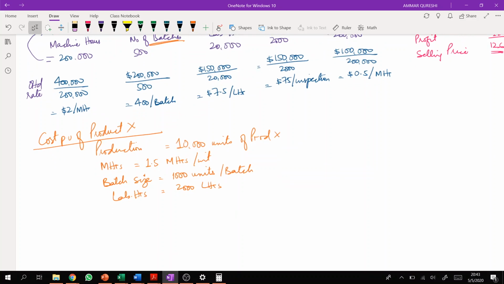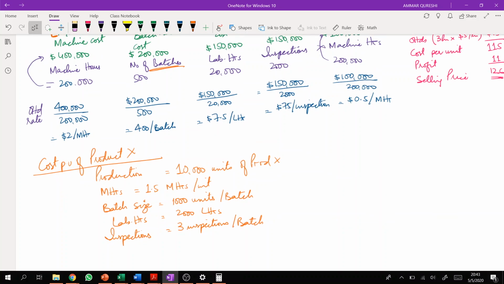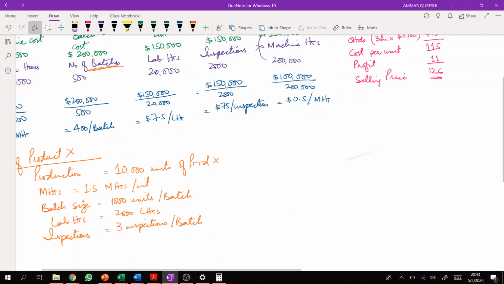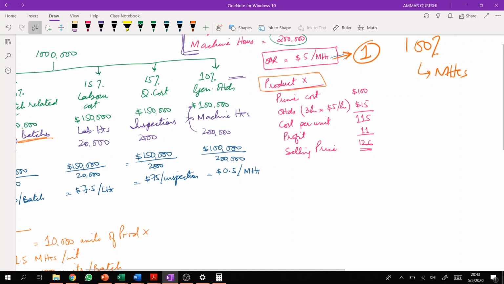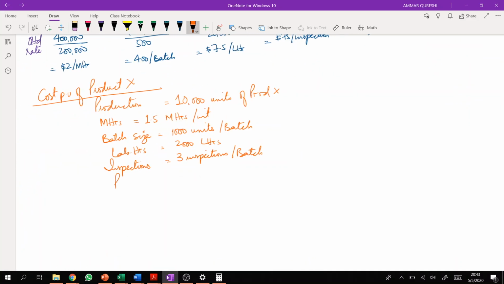And the number of inspections will be around 3 inspections per batch, right? And general overhead needs machine hours, so we know the machine hours, right? And let's suppose the prime cost of the product. How much prime cost did we consider in the example? We considered $100, right? So let's consider the prime cost of the product is $100.